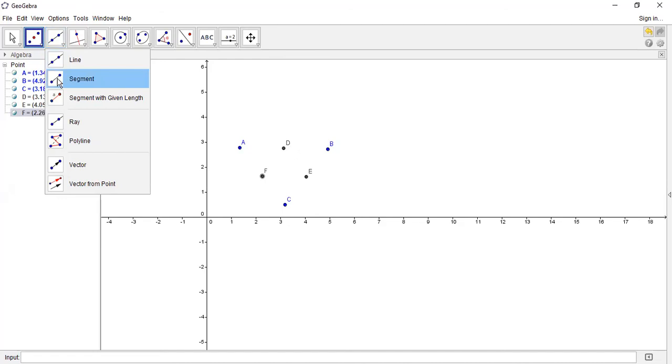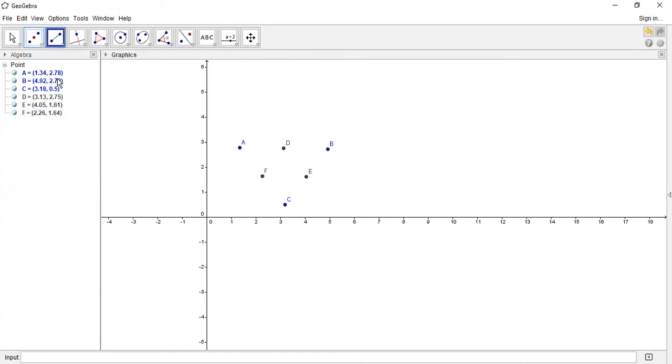Which tool do we use to join the points? The segment tool. After selecting that, click on a point, then another point to join. Again click on the same point and join another point. This is the way you can join all the points.